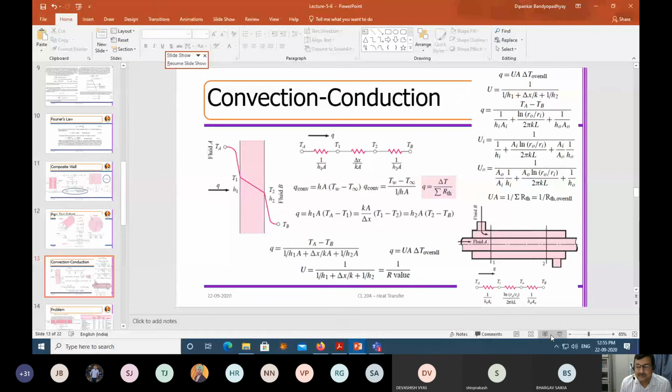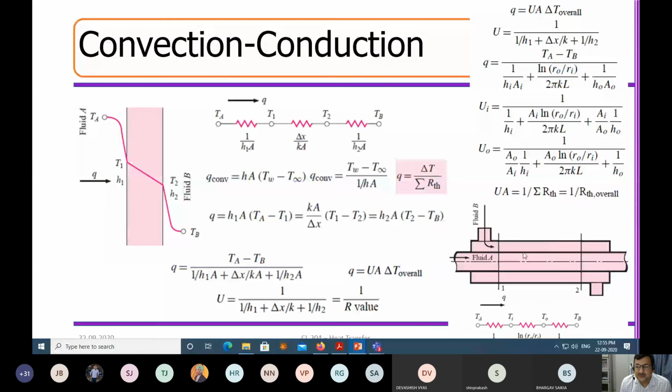I'm just projecting one heat transfer situation in a shell and tube heat exchanger to a simplified system where I can see the rate of heat transfer is nothing but the addition of what? This is the convective part here, this is the conductive part here, and this is the convective part here. So if TA minus TB is your total temperature difference, you divide by the total resistance.